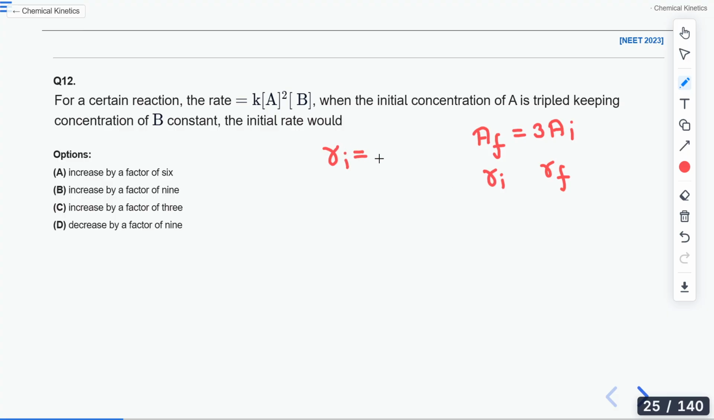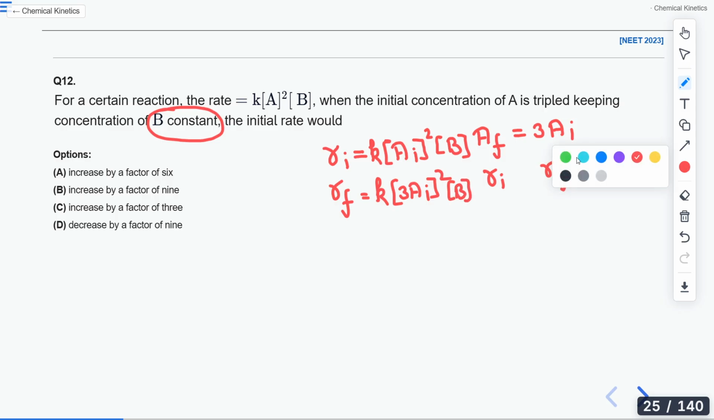So if Ri and Rf are the initial and final rate, then for the initial condition it will be K, initial concentration of A, I am writing it as Ai raised to the power 2, then B. Okay, the concentration of B is constant. See, it is written here that the concentration of B is constant. Then what about R final? Again, remember, whenever you change the concentration, the rate constant will not change at all. Okay, so B is the correct answer. Let's see if it is correct or not. Then this is 3 times, then here B. This thing, I will get this thing.